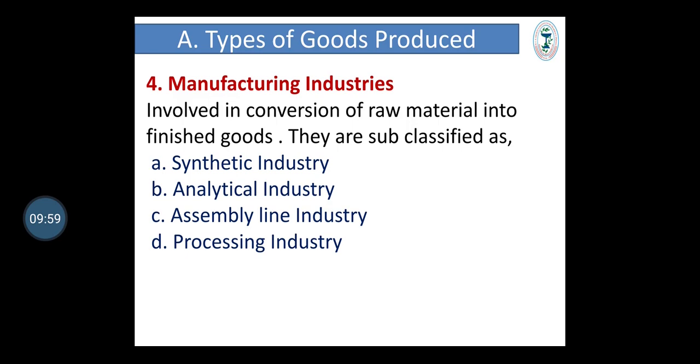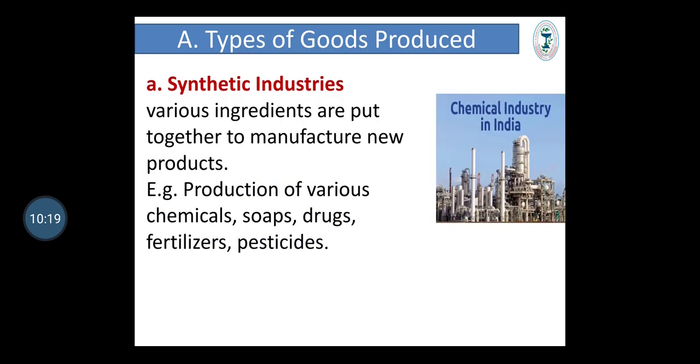They are involved in the conversion of raw material into finished goods. They are classified into synthetic industry, analytical industry, assembly line industry, and processing industry, which can be remembered by the word SAAP. First part, synthetic industry.